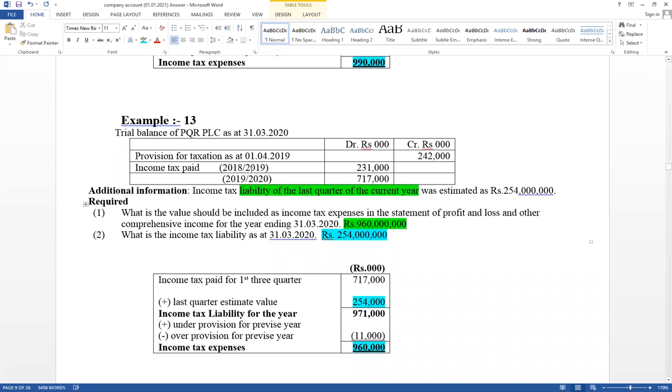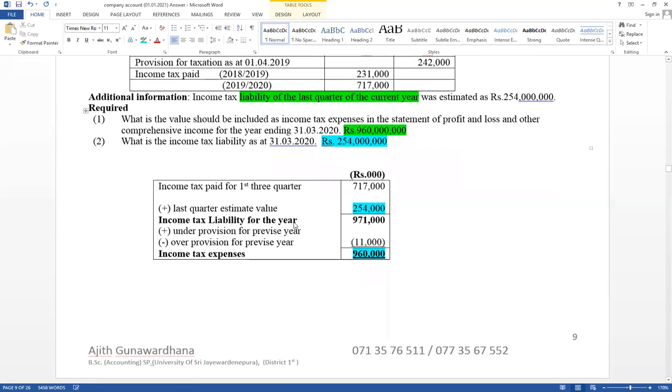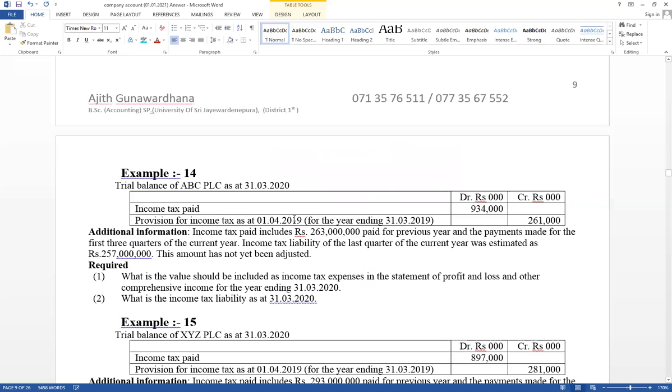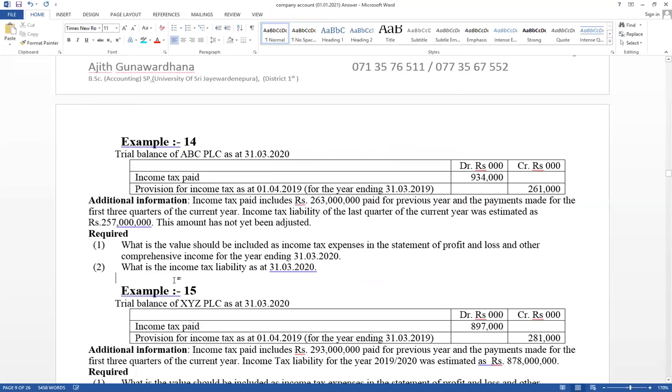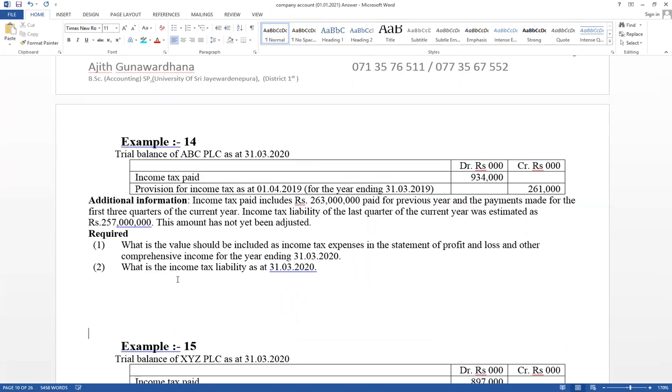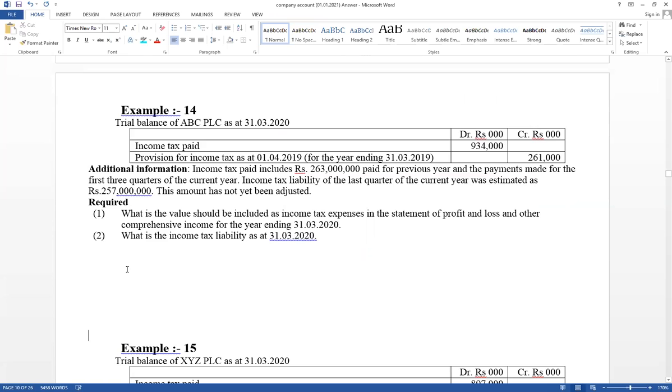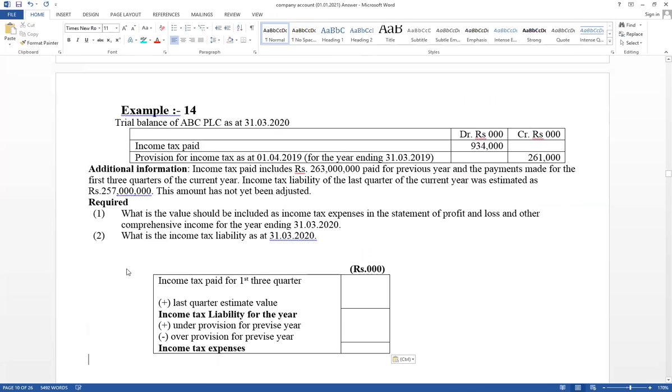Sometimes it is given separately, first three quarter paid amount and last year last quarter paid amounts. Sometime it is given first three quarter paid amount also separately: first quarter, second quarter, third quarter. Sometime it is given total paid amounts. Try to recognize difference. Then question number 14. Try to answer 14.